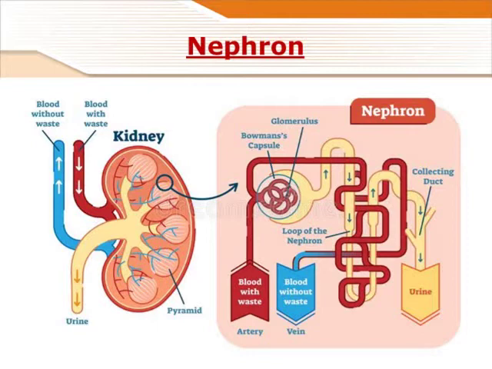The whole glomerulus is encased in the Bowman's capsule. After filtration of blood with waste, the blood goes back to the blood vessels and leads to the formation of urine. As the nephron is responsible for filtration of blood and formation of urine, it is the most important part of the kidney.